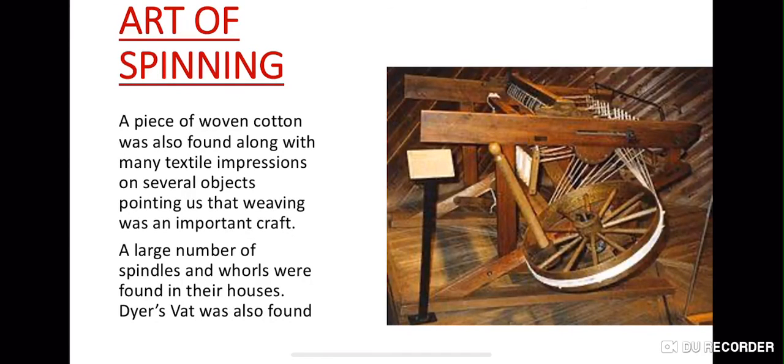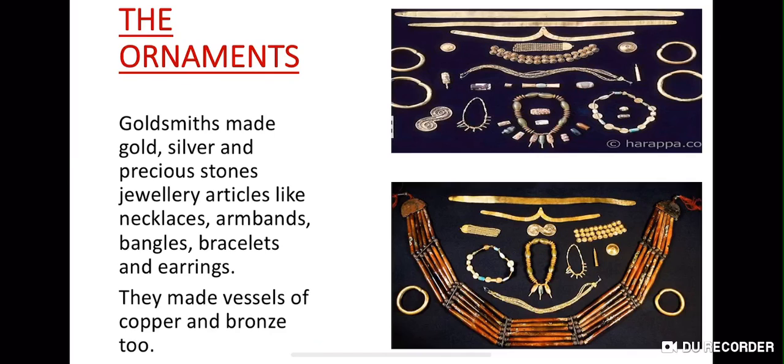Then the art of spinning. They used to weave their own clothes. They spun with machines and wove their own clothes. They were that talented and artistic people. They had everything on their own. They produced their own clothes, their own food, their own household items and utensils. So they didn't have to depend on anybody. They were actually self-sufficient.